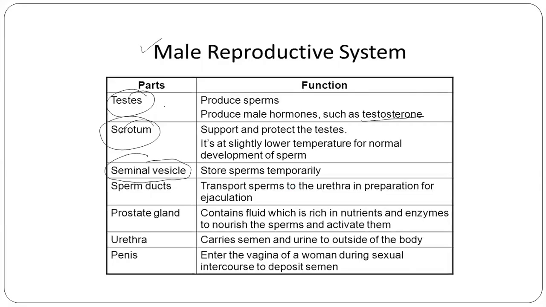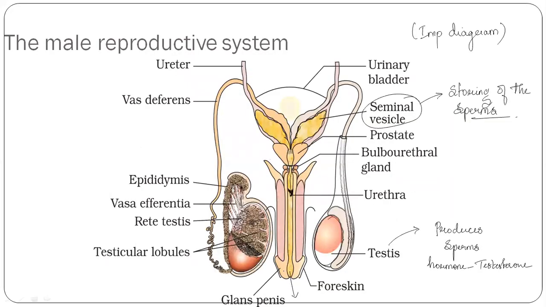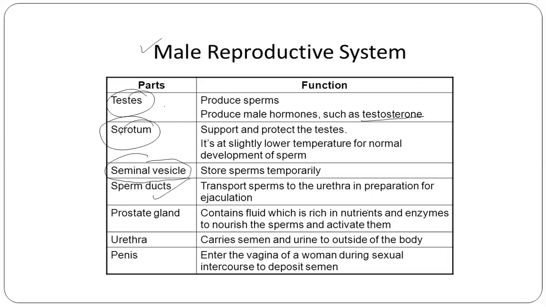And who helps in the movement or the transportation of the sperms? The sperm ducts help in the transportation of the sperm to the urethra in preparation for ejaculation. Ejaculation is when the sperm is ejaculated inside the female genital tract. That is when the sperms are transported out from the male body to the female body.